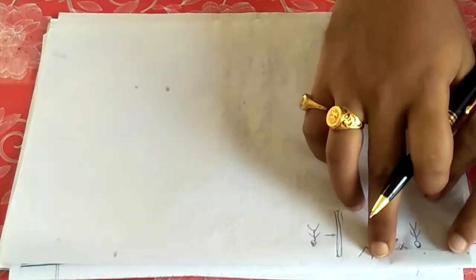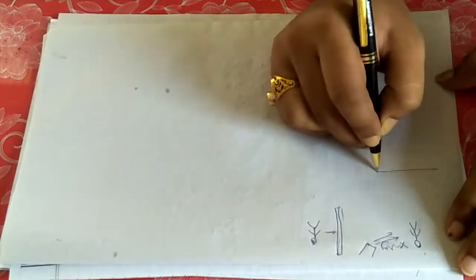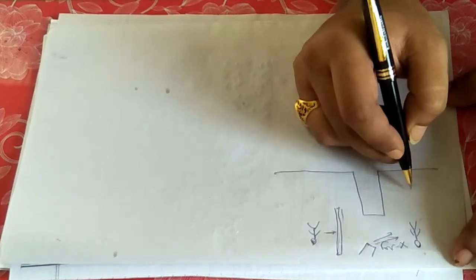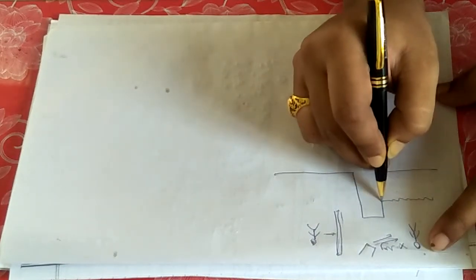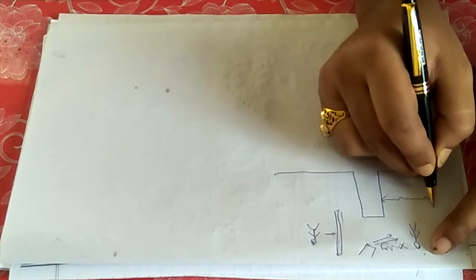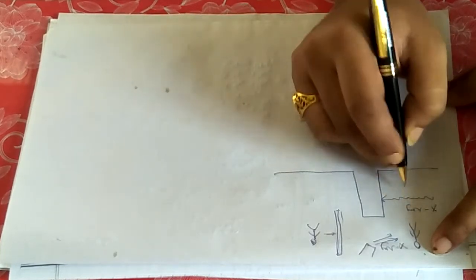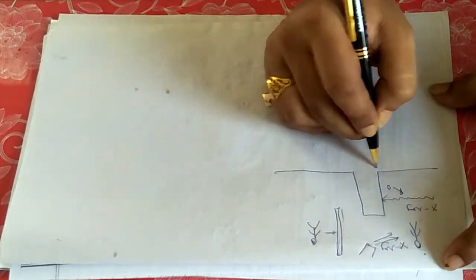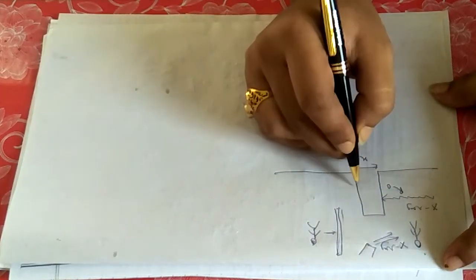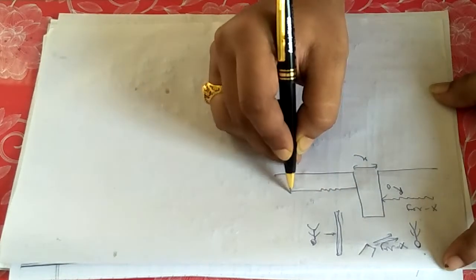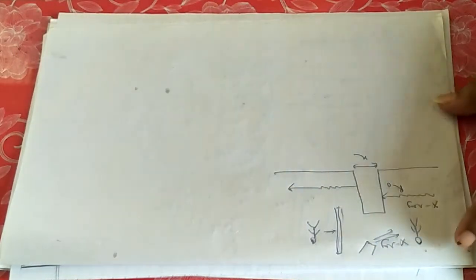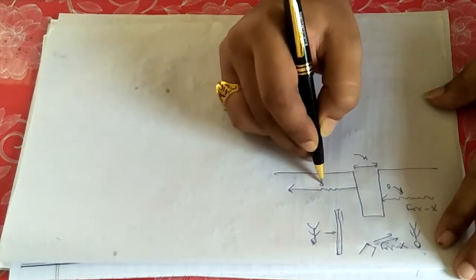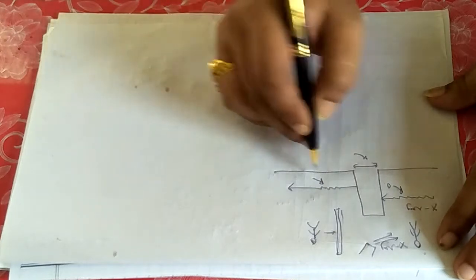How X-ray is absorbed is one beautiful understanding. Suppose I have a quantum mechanical wall like that, because X-rays are very small photons, they will always obey the laws of quantum mechanics. Suppose this is the X-ray coming in this direction, and initially its activity is R0, colliding with the wall. This wall has some thickness, suppose the thickness is X, and X-ray has high penetrating power, that you know, that is why it is used for radiography. And the amount of radiation coming through the other side is R.